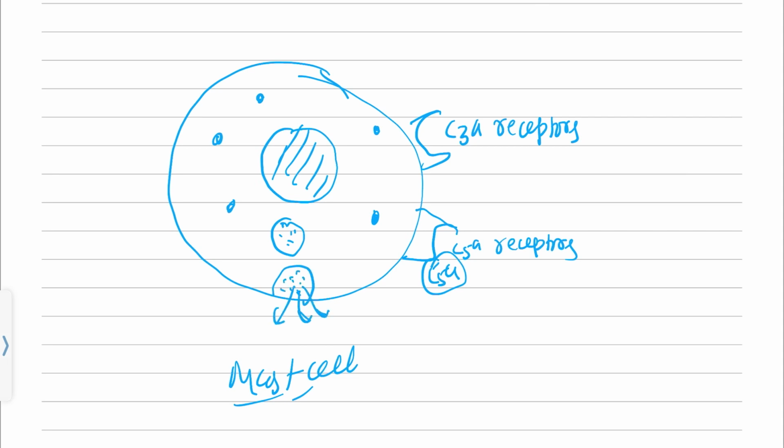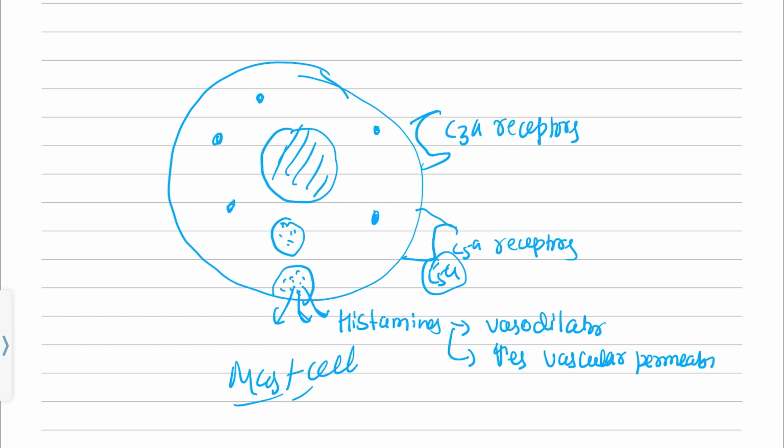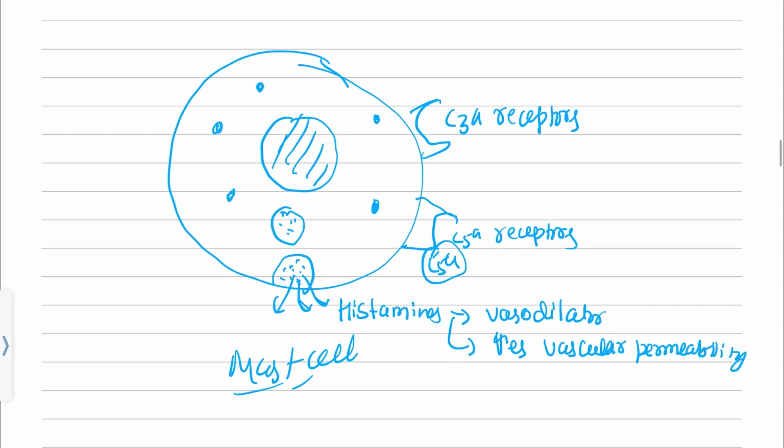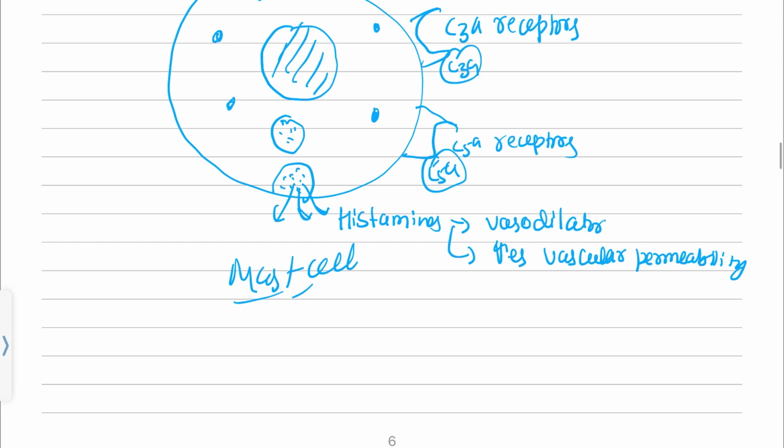Mast cells are actually modified basophils, and they release a lot of chemical mediators, chemokines or cytokines, but the main one here is going to be histamine. As we all know, histamines are a potent vasodilator, and they increase the vascular permeability. So what C3a and C5a do is they help in degranulation of histamine from mast cells, which mediates the inflammation.